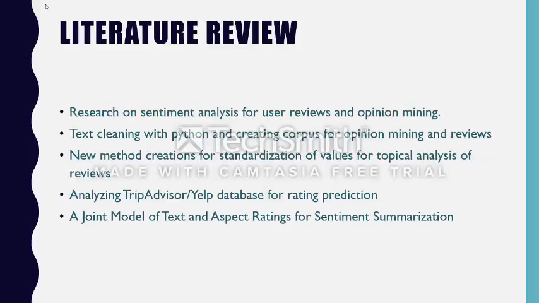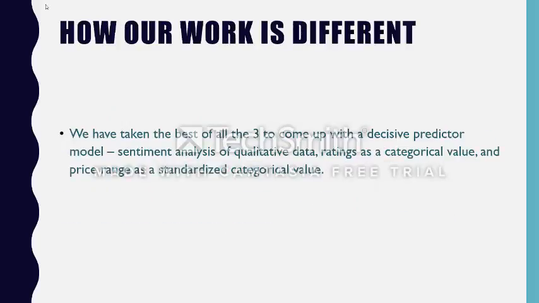We've done a literature review on this, and we found that a lot of people have already worked on the TripAdvisor database specifically, or even the Yelp database, and they've tried to use sentiment analysis and today's rating to predict future ratings. We found papers very helpful which helped us do our sentiment analysis well, which spoke to us about text cleaning and creating corpuses with Python. Also standardizing values for text-based analysis. We found one particularly helpful which spoke about a joint model for text and aspect ratings, which is combining text and individual ratings for sentiment analysis.